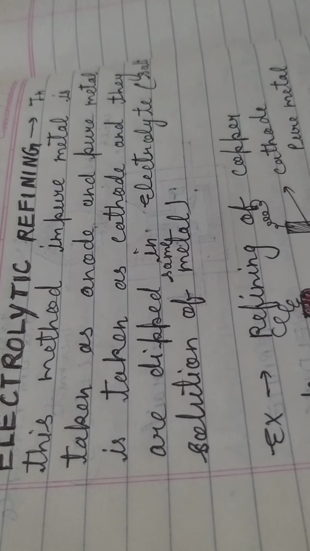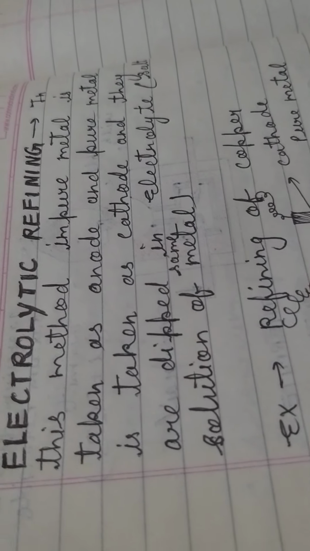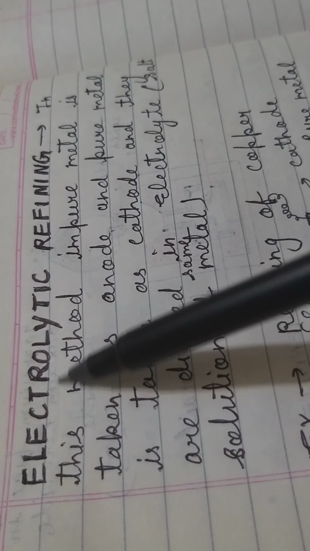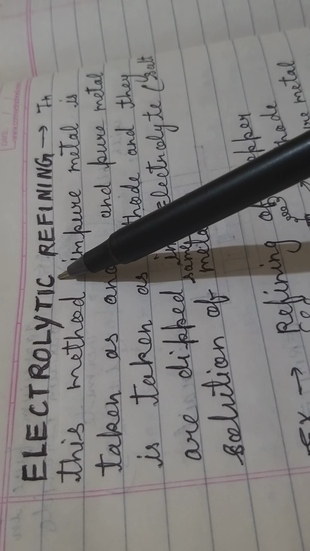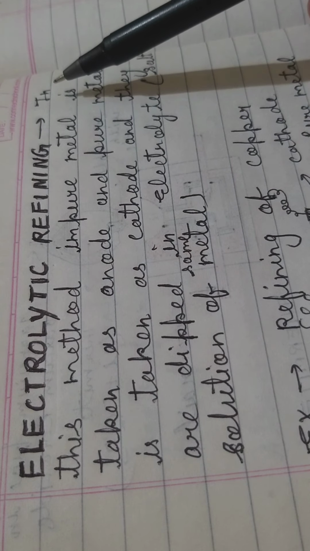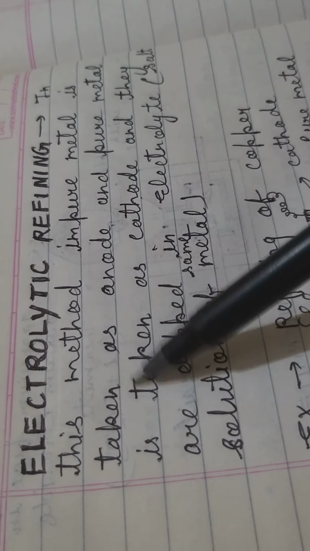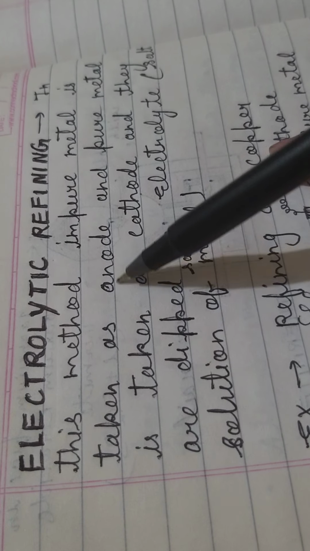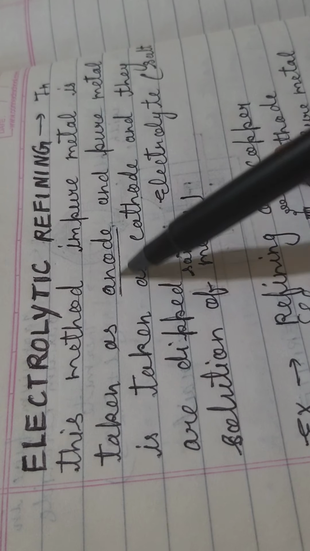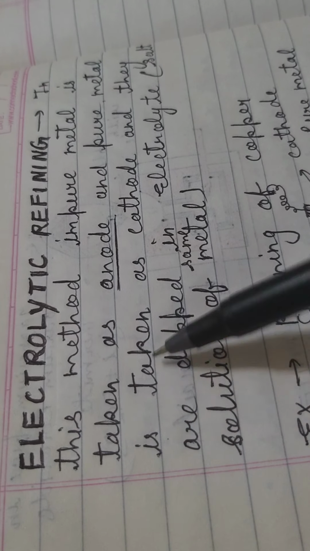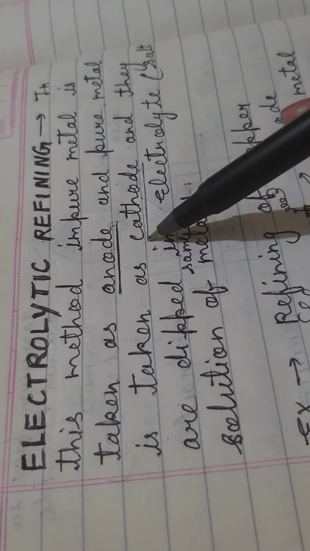Let's discuss the next method, electrolytic refining, which is very important from this chapter. As the name makes clear, we have to use electricity. In this method, the impure metal is taken as the anode, and a pure metallic rod is taken as the cathode.